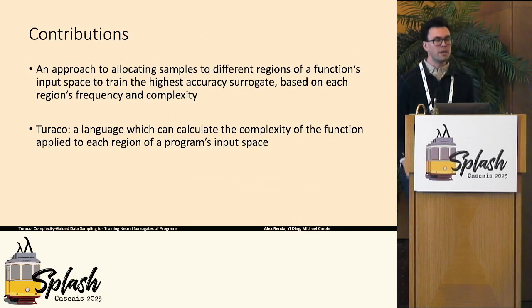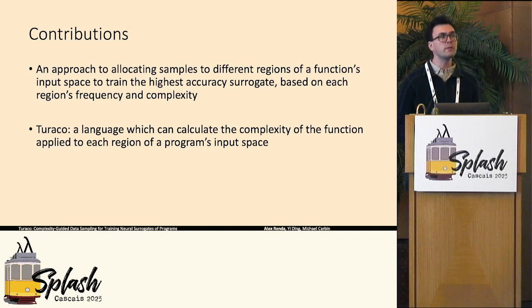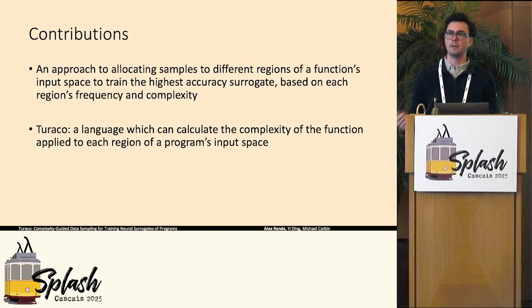So we have two core contributions in our paper. The first is this high-level approach to allocating samples to different regions of a function's input space to train the highest accuracy surrogate, based on each region's relative frequency and complexity. And this approach essentially follows the intuition I was just laying out. Regions that are more frequent, we want to sample more. Regions that are more complex, that are harder to learn, we also want to sample more.